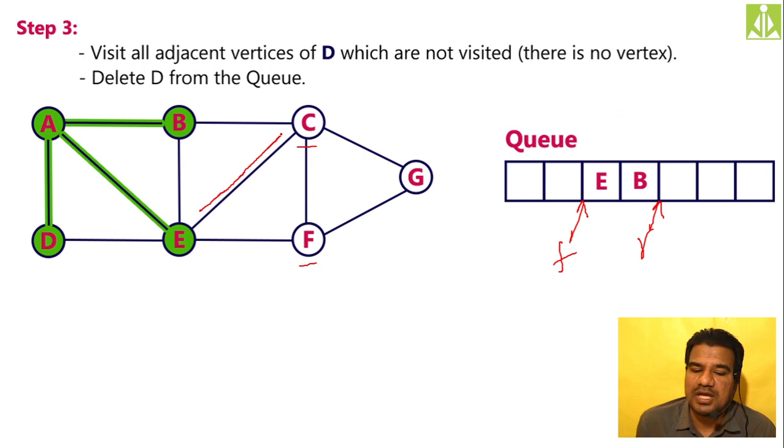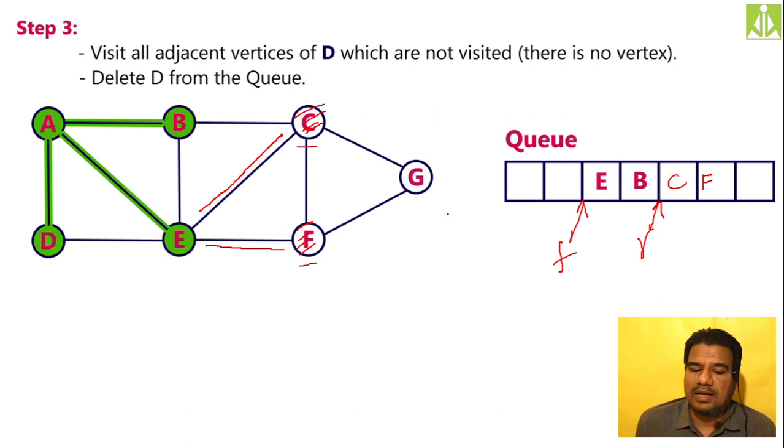In this direction. And to visit this F from E? In this direction. Move towards C as well as towards F and visit these two.